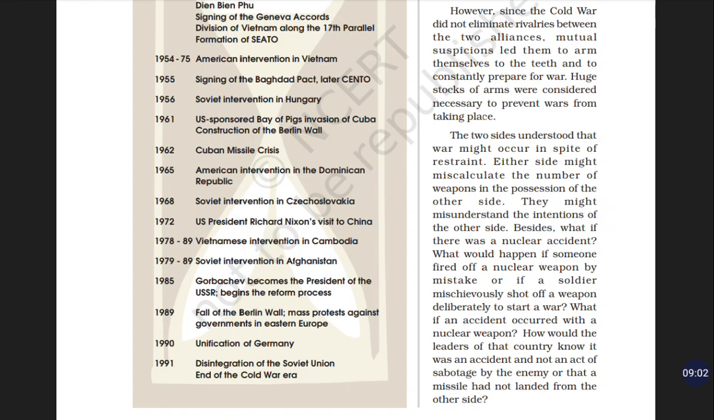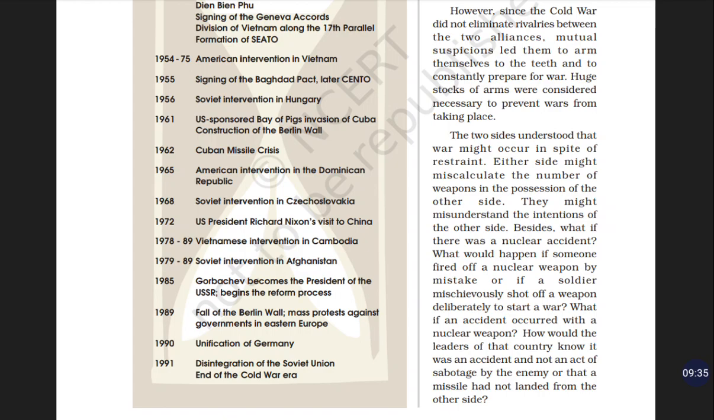After that, in 1989, fall of the Berlin Wall. We all know the Berlin Wall fell in 1989. Mass protest against governments in Eastern Europe. We all know that Eastern Europe was controlled by the Soviet Union. The capitalist ideology spread in Eastern Europe, and they began mass protests against that communist dictatorship.